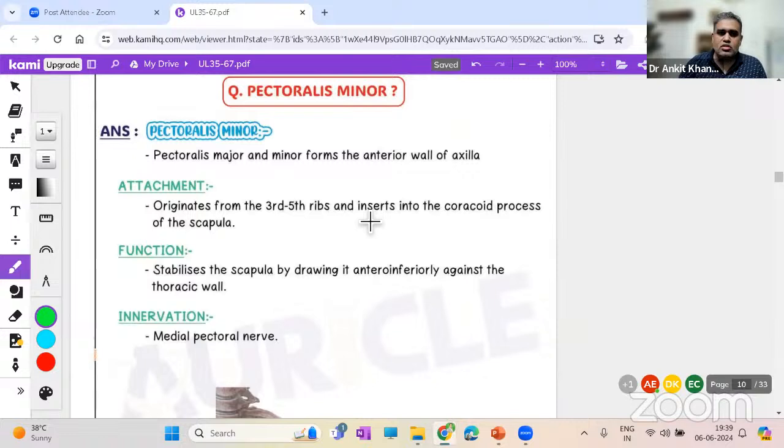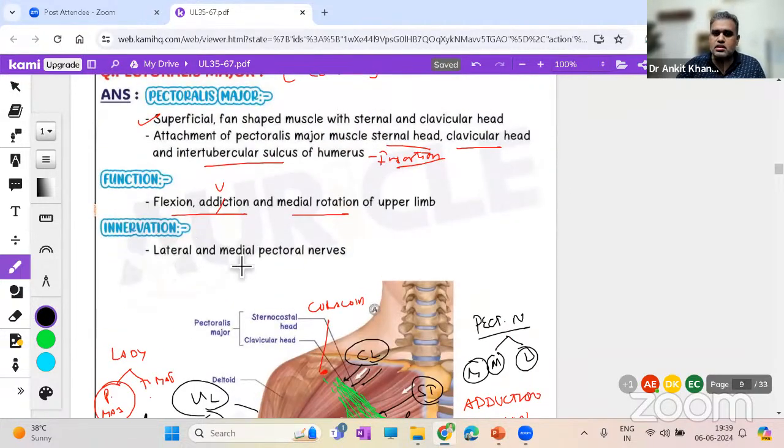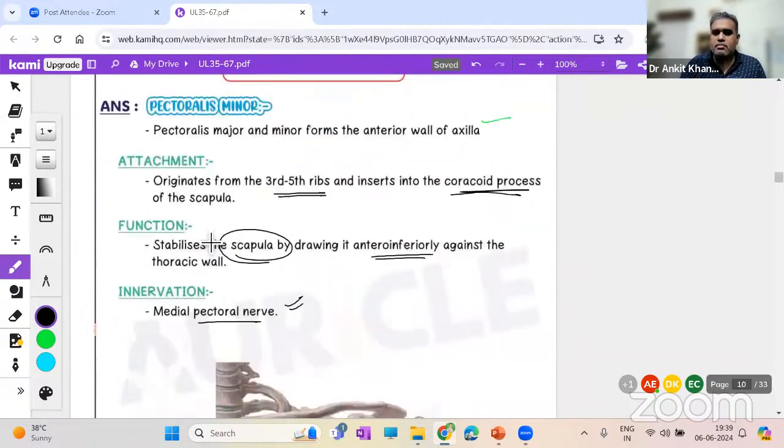Let us see. So pec major and minor form the anterior wall of the axilla. Fair enough, not bad. Then we have attachment from the third to fifth rib, and it goes to the coracoid process. Function is basically that it stabilizes the scapula by drawing it anterior-inferiorly against the thoracic wall. Basically stabilization of the scapula. And innervation is basically the medial pectoral nerve. In pec major, we had both medial and lateral. For pec minor, we only have the medial pectoral nerve.